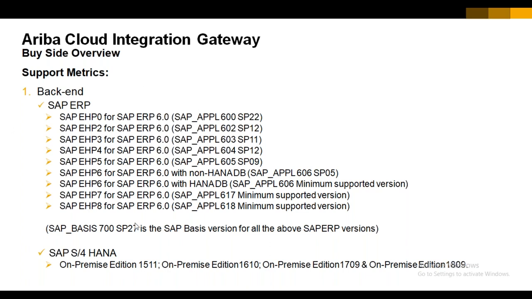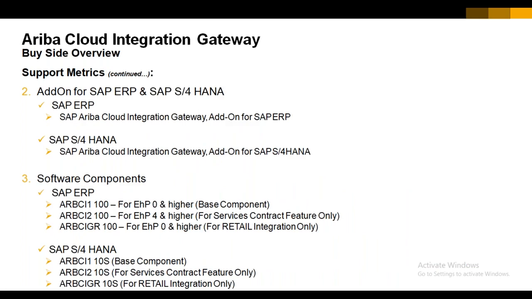So this is something we have to check before installing the CIG. Apart from this, we have some other software components as well. In the second one we can see the add-on for SAP ERP or S/4HANA. Basically, SAP is offering different add-ons for the R3 system and for the HANA system. That's something we have to install.